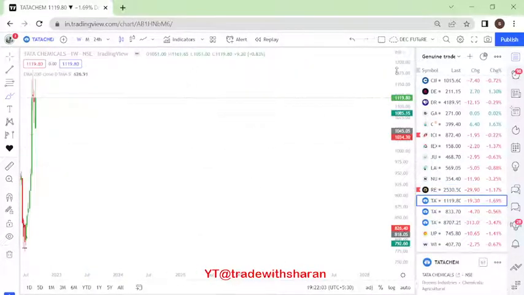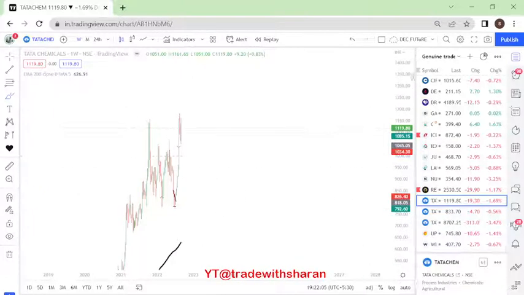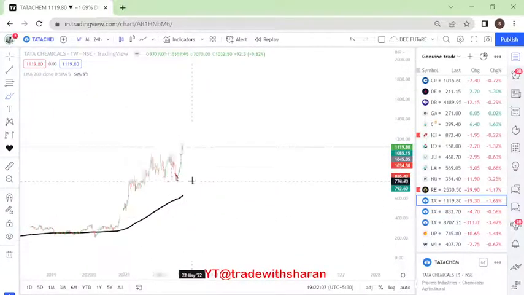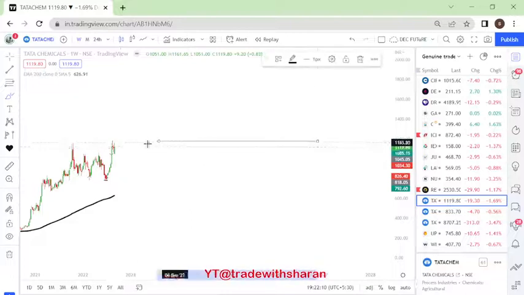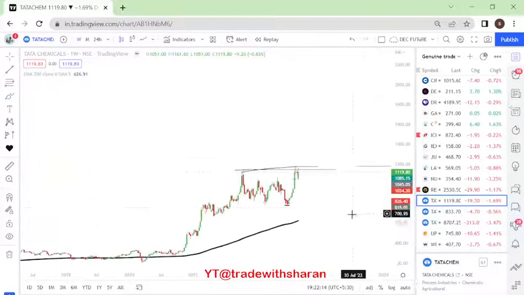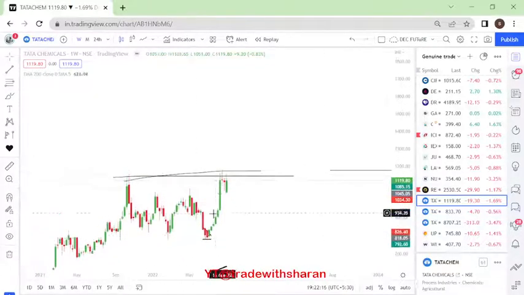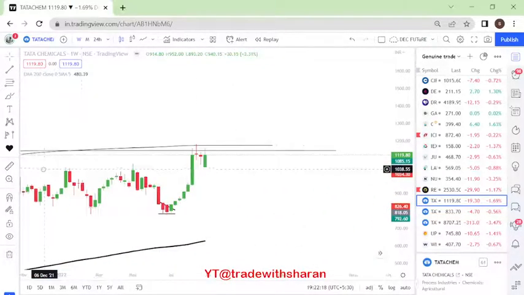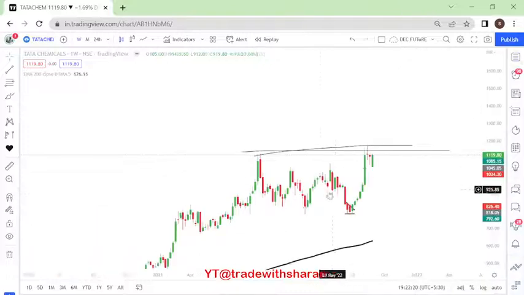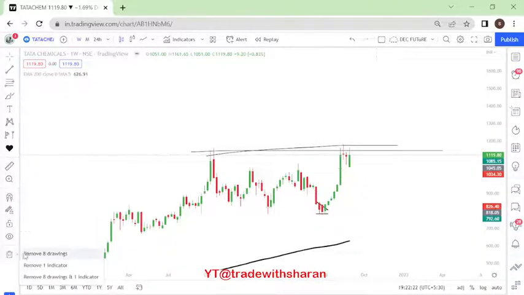Next we go into Tata Chemicals. Tata Chemicals right now is in upward momentum at approximately all-time high levels. It got rejected at all-time high levels and has come down, again showing the importance of going above it. Okay, one second, we'll mark it. We'll just remove everything.